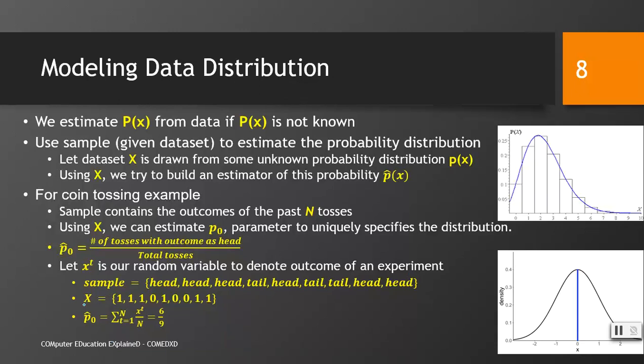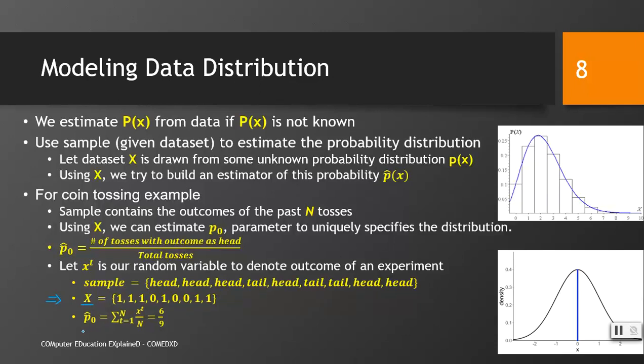And as previously, we have defined a random variable for them. So for a head we will put 1 and for a tail we will put 0. We form this numeric data set from this textual data.